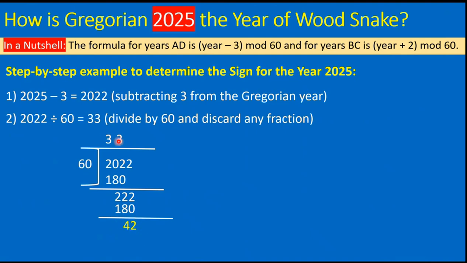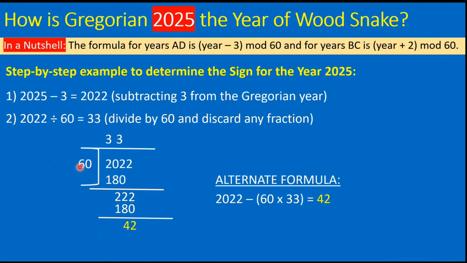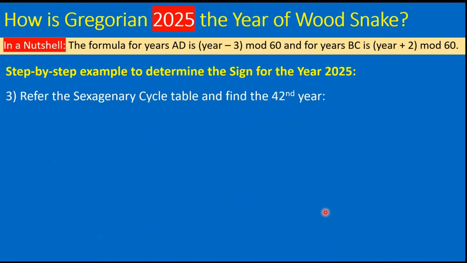So 33 is the quotient, 42 is the remainder, this is the dividend, this is the divisor. There is an alternate formula, which is 2022 minus 60 multiplied by 33 gives us 42. This is the remainder and this is the answer. And from here we get 42 as the sexagenary equivalent of Gregorian 2025.